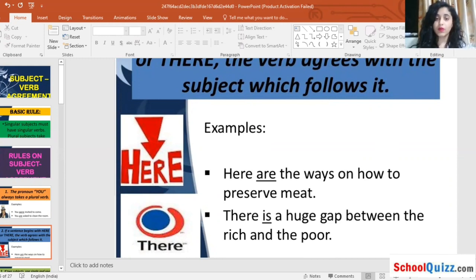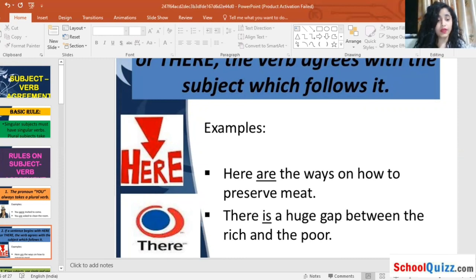So why is this included? Because according to the sentence, what will be the word agreed with there? It will be is. So according to the sentence, we have to see which word will be suitable with here or there. Okay, so the first rule was that you is always used for plural, and the second was here or there, whatever will be suitable in the sentence will be used. Okay, so there are many rules, do not get confused. It will be easy for you once you understand the rules. You don't have to learn the rules by heart, you just have to understand them, and accordingly see how you can use them in a sentence.